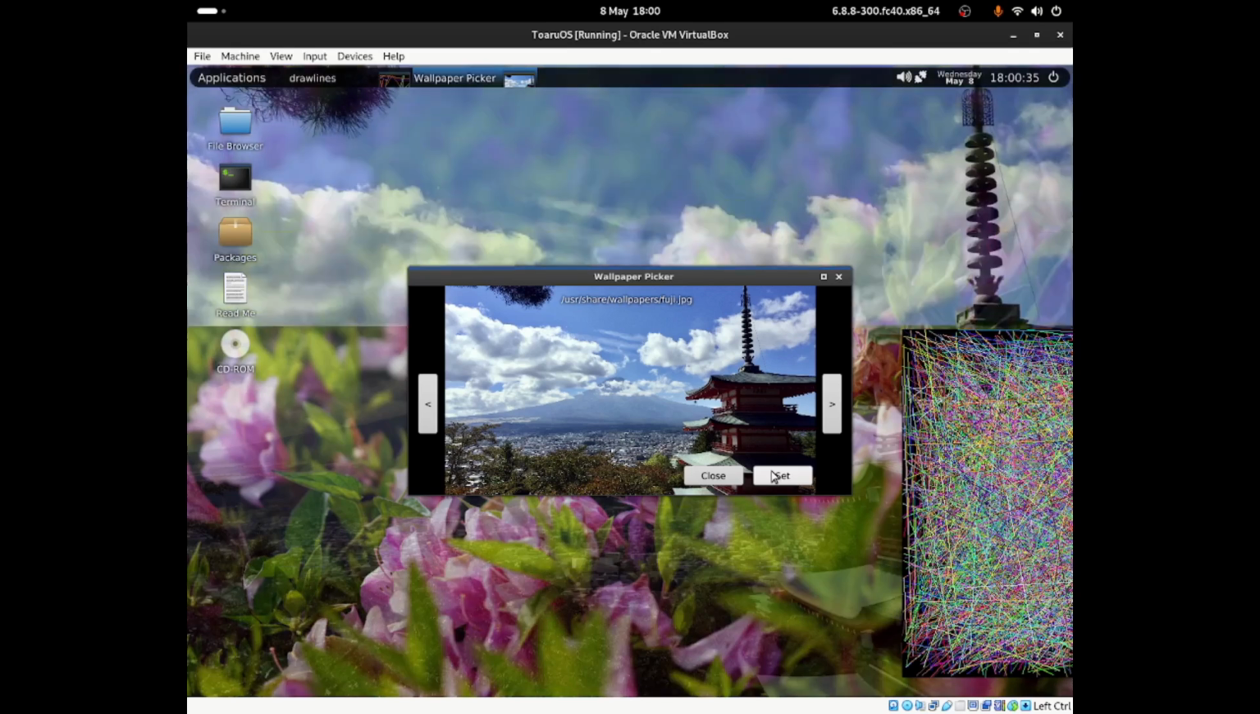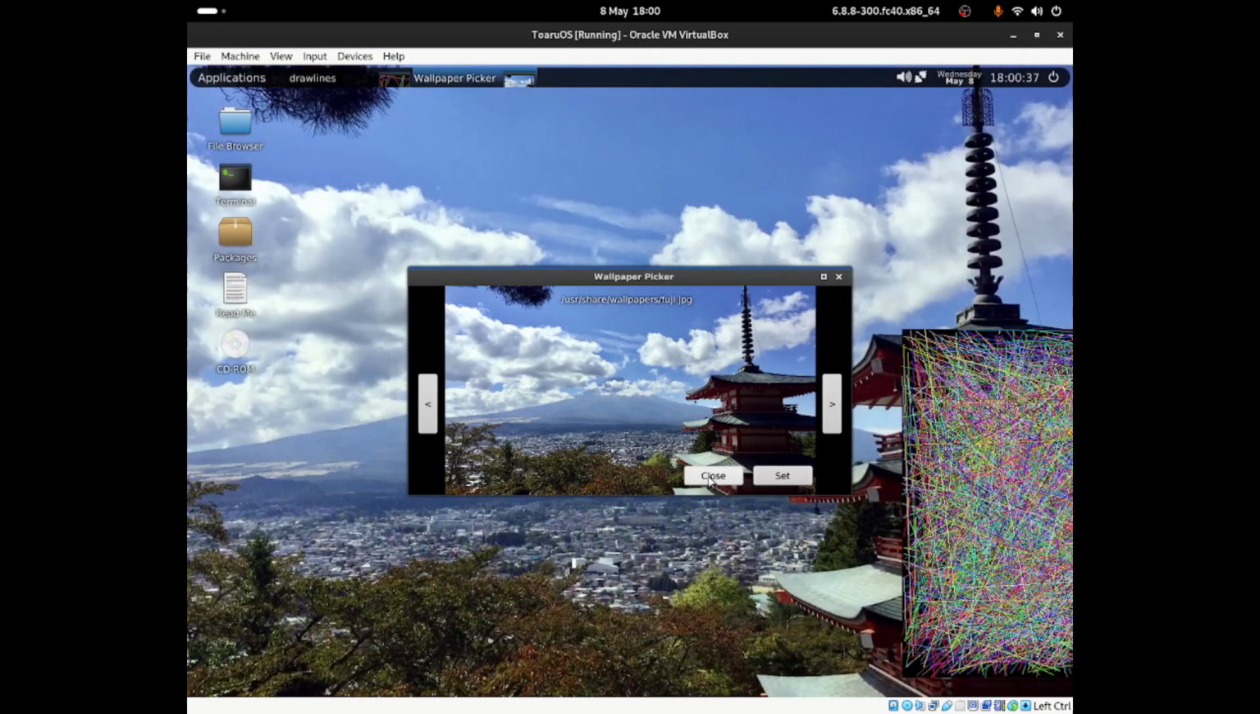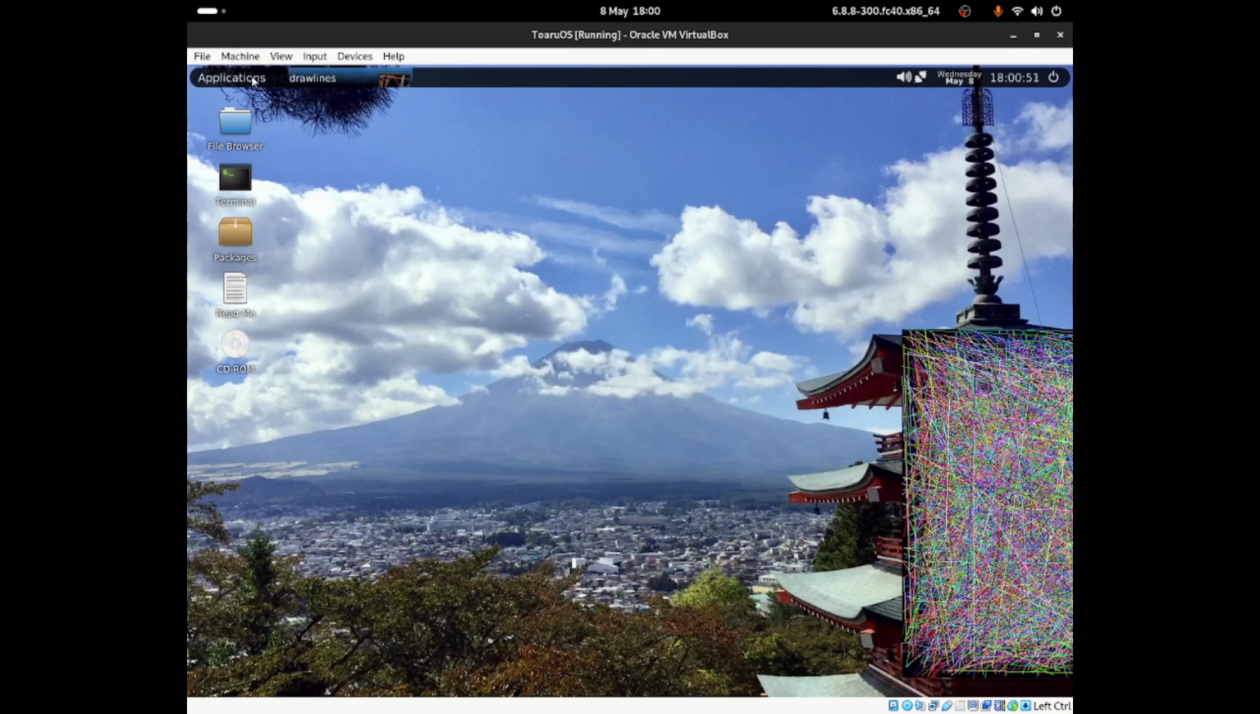If I set this one up, then it should just be set up, and I can click onto the close button. But there's no way of actually being able to open up the file browser and set up a picture or wallpaper that way, really. But that's very nice. Let me close out of that. Let me go back to applications.